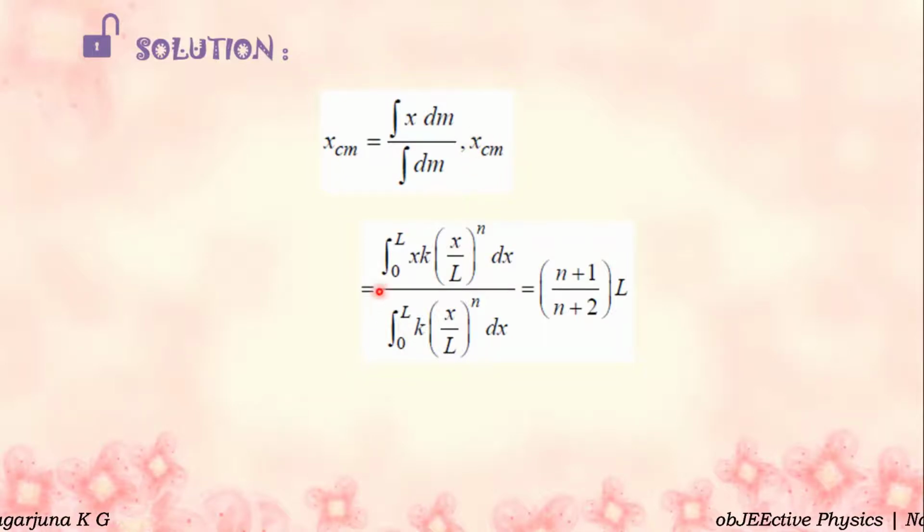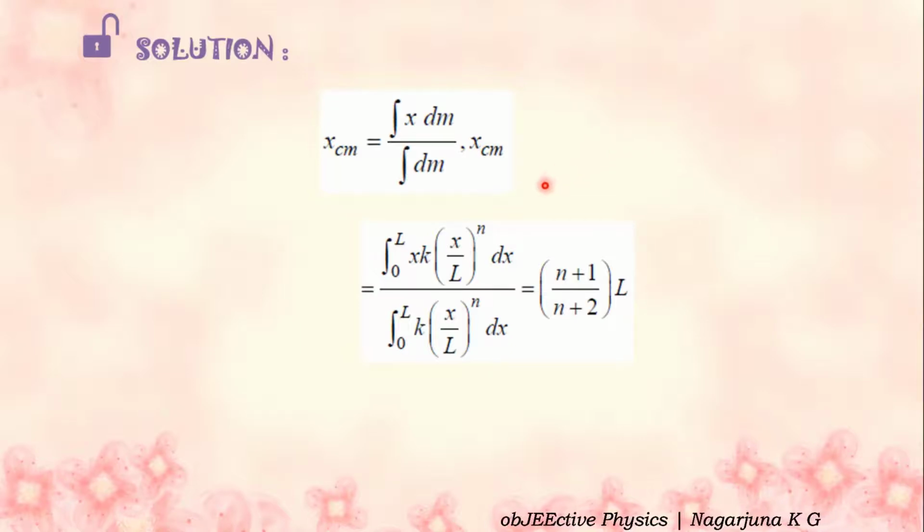In the next line, xcm is equal to integral 0 to L x dm, where dm is lambda into dx, where lambda is dm by dx, the linear mass density. Therefore, dm can be written as lambda into dx, linear mass density into dx.